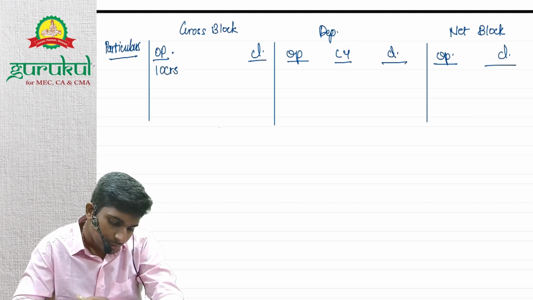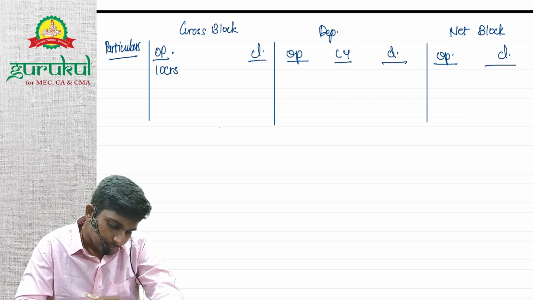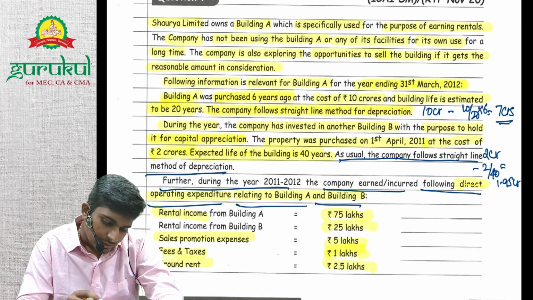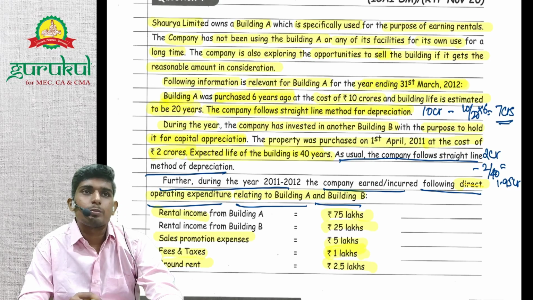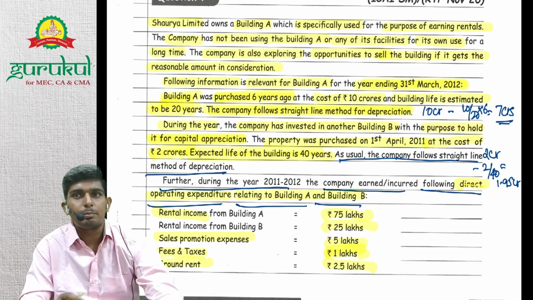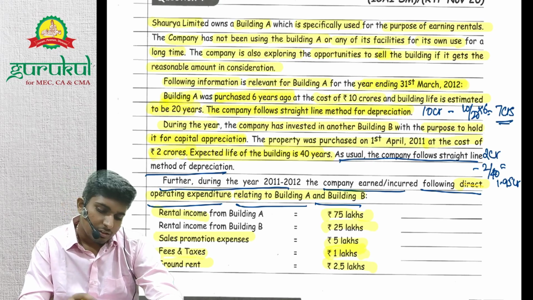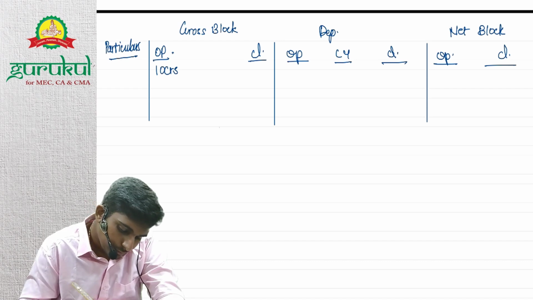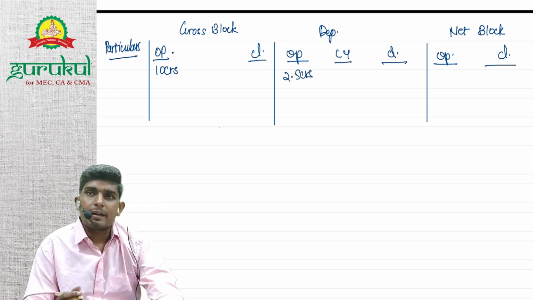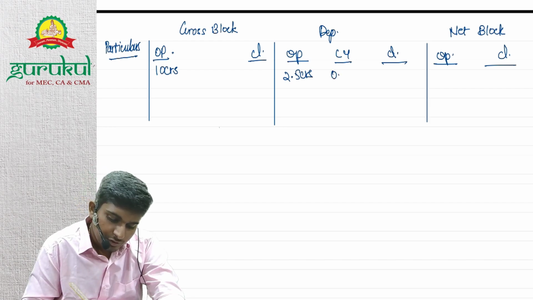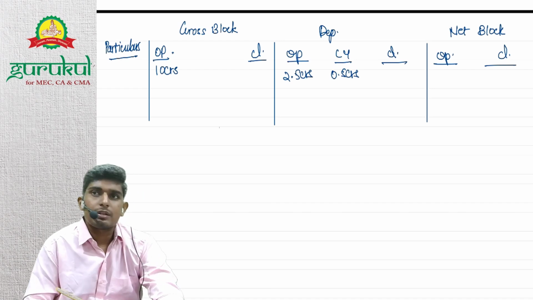Depreciation for that building will be 5 years as at opening. Opening will be 5 years of depreciation, and at year end 6 years are complete. So basically it will be 2.5 crores, right? Current year depreciation will be 0.5 crores, right?